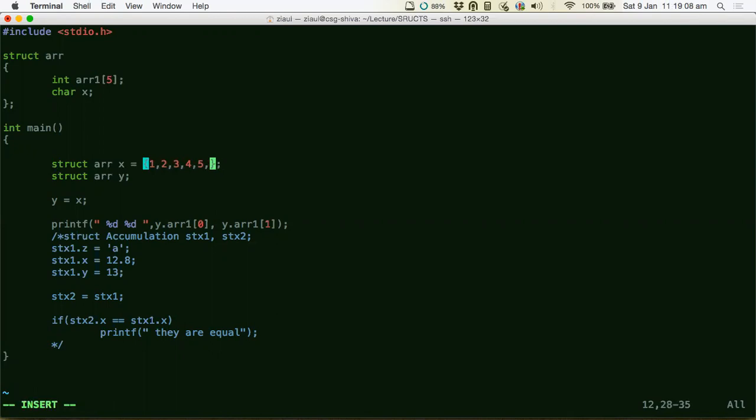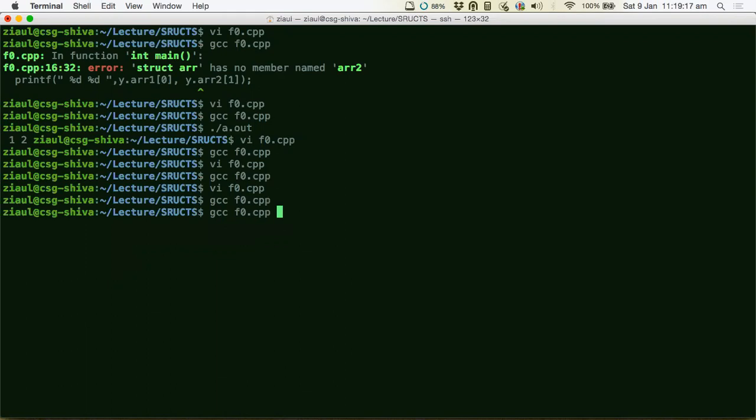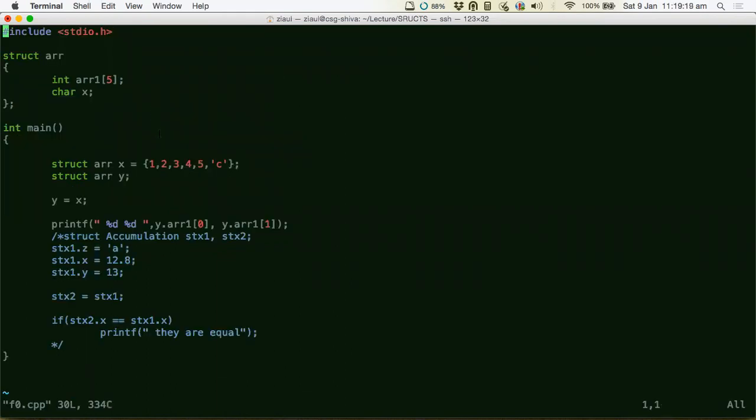Now if you want to initialize the character, let's say you say this. See, this will still work. Your compiler will automatically figure out that these values go to this place, and then this one will go to this place.